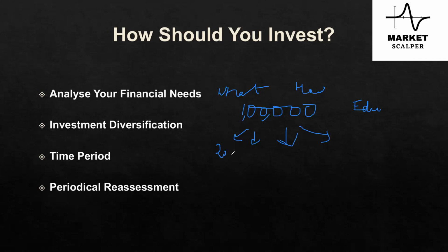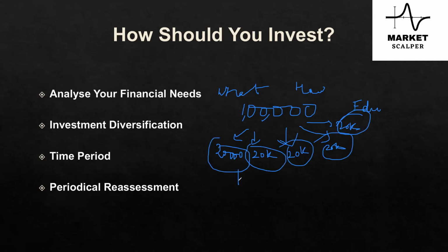I would, for example, put 20K here, 20K here, 20K here, 20K here, and 20K here. So I would invest each of these 20K in various different stocks.